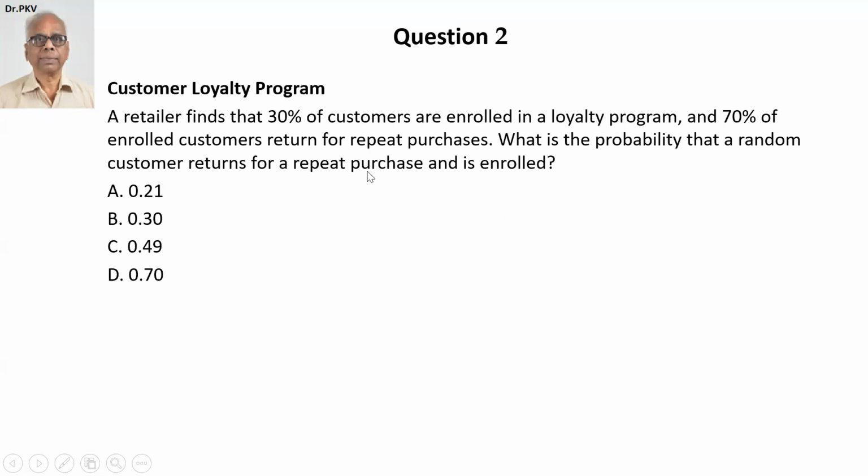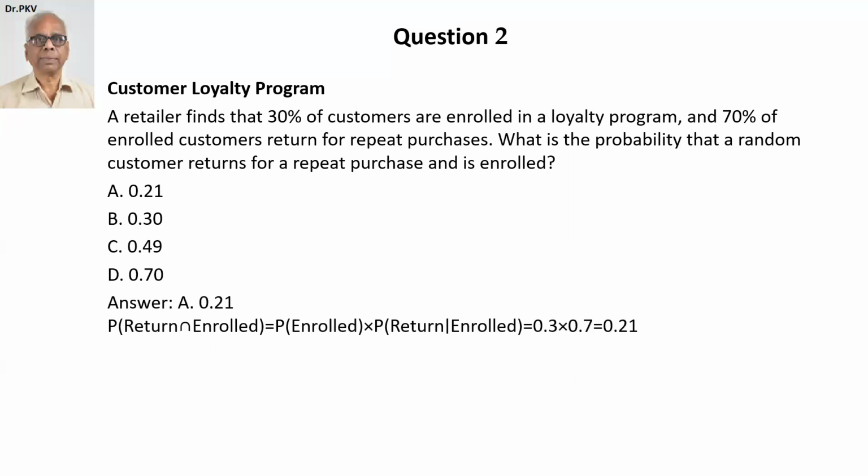Repeat purchase must happen, and also the person must be enrolled. Let's look at it. Take some time. You have facts here. A retailer finds that 30% of customers are enrolled in a loyalty program. So let's see the answer.